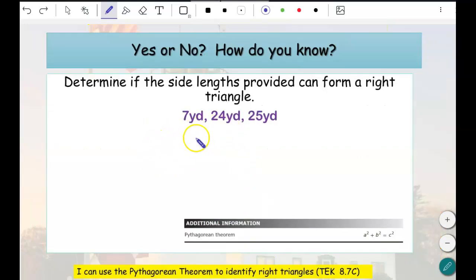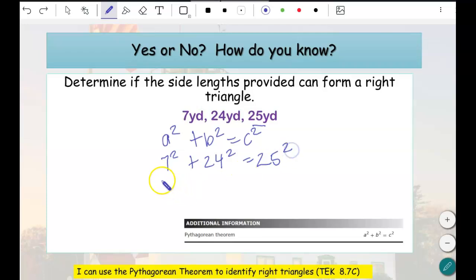So let's determine this one. Are the sides given a right triangle? So 25 is our largest. That's going to be our c. And so we set it up: 7 squared plus 24 squared. Will it equal 25 squared? I know 7 squared is 49.